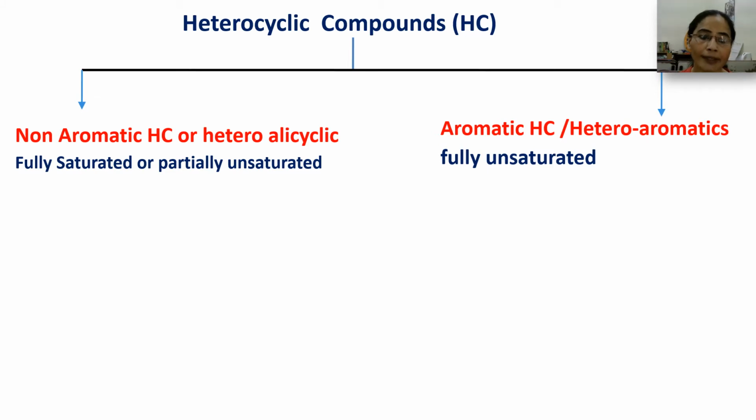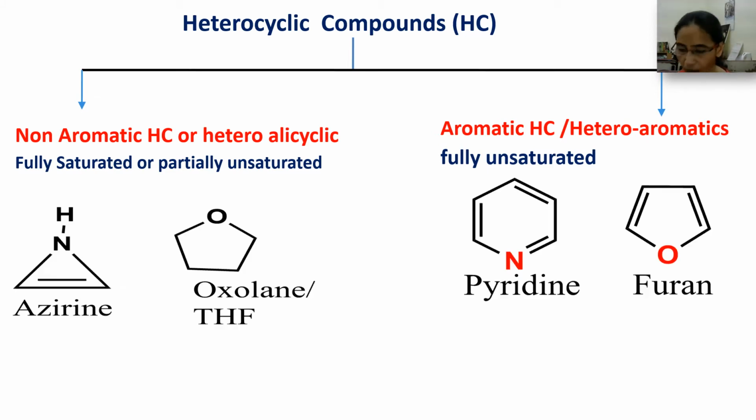Non-aromatic heterocycles are fully saturated or partially unsaturated. Examples are azirine, which is partially unsaturated, and oxolane, which is a fully saturated heterocyclic non-aromatic compound. While aromatic heterocycles are fully unsaturated, and the examples are pyridine and furan.